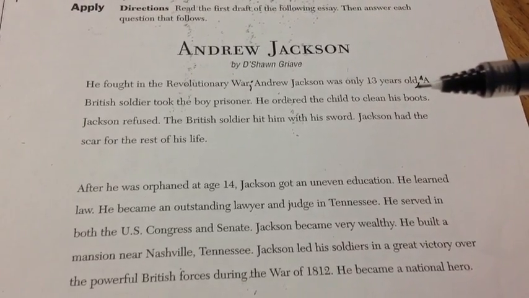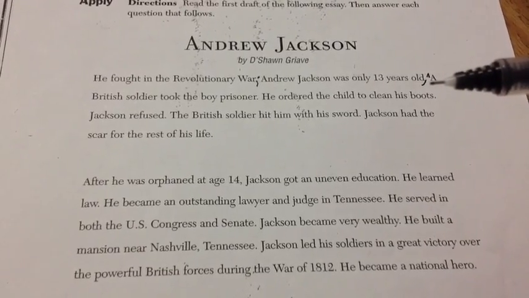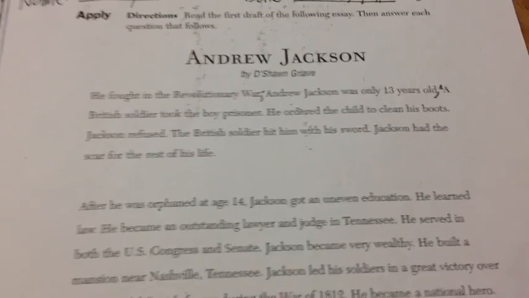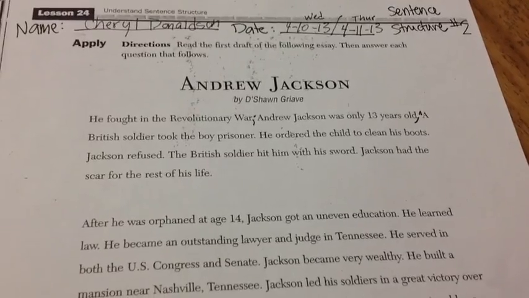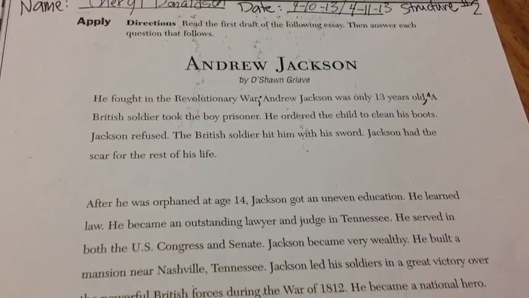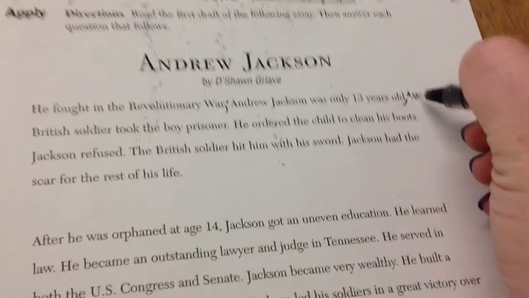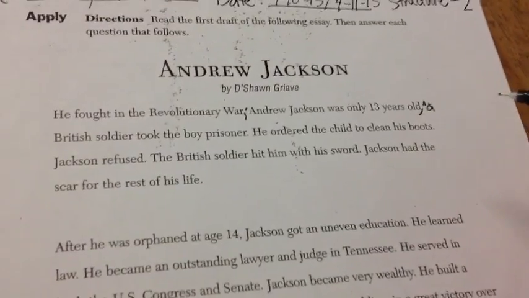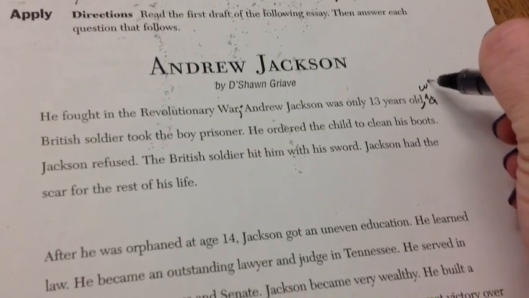And let's look at the next sentence. At the end of the second sentence, in order to make the third sentence a dependent clause, we need to add a word. So we're going to change that period at the end to a comma and insert something to make a British soldier took the boy prisoner. Now, if you were listening when I was reading, I actually already said a word that goes there. If you know what that word is, go ahead and write it now. Okay, the word I used was when, right?